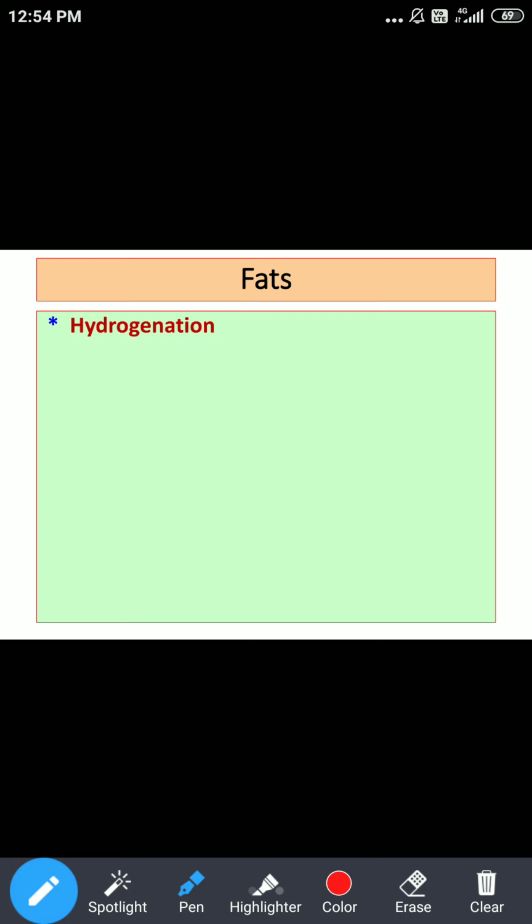Then another important thing, with this vanaspati ghee, we can preserve the quality for a longer period, even if there is humid climate. Rancidity is one of the important things concerned with fats and oils. As far as vanaspati is concerned, we can preserve it for a longer period even during hot climate or humid climate. And the most important thing related with vanaspati ghee is that it is fortified.